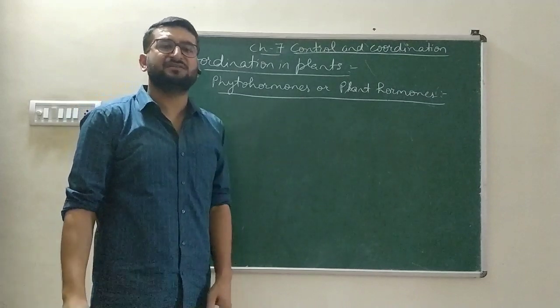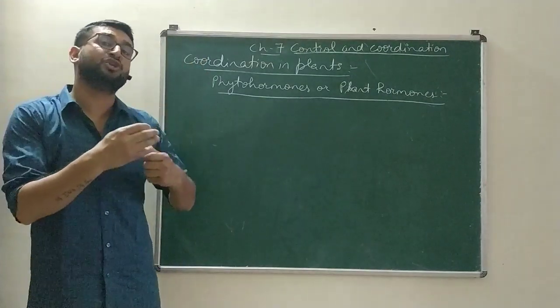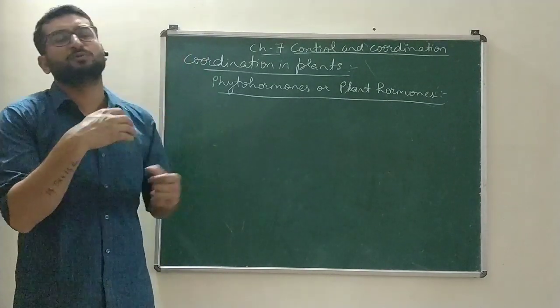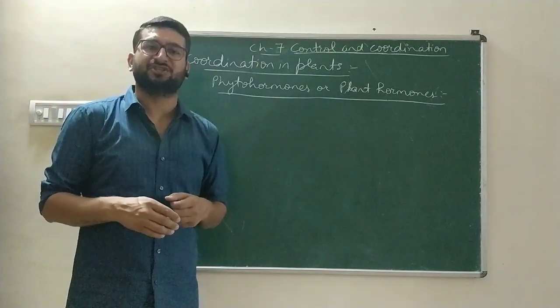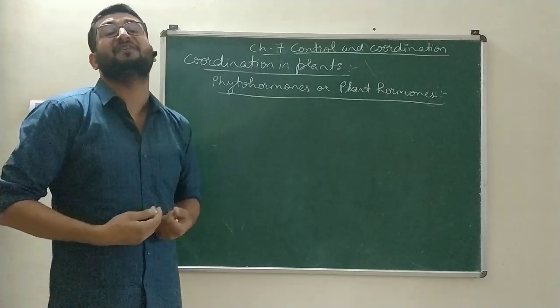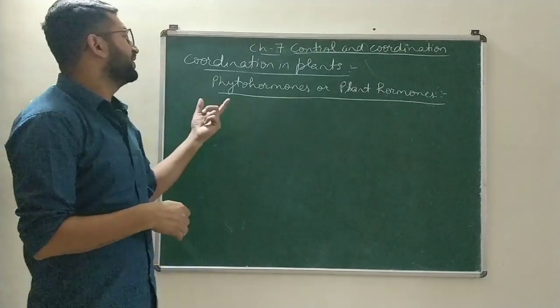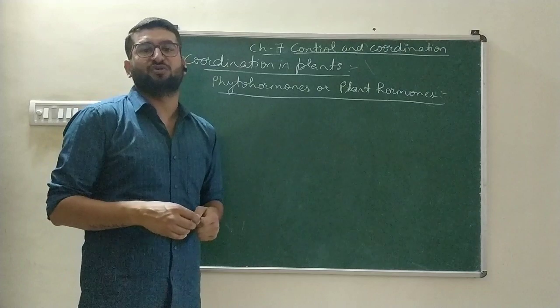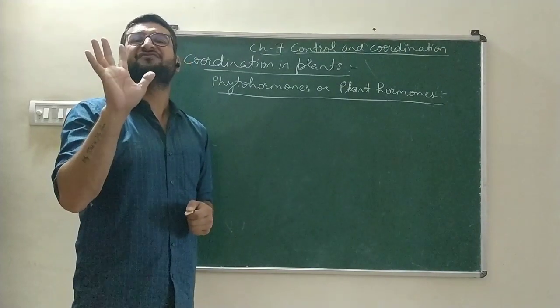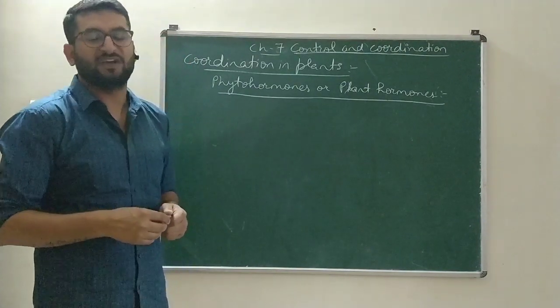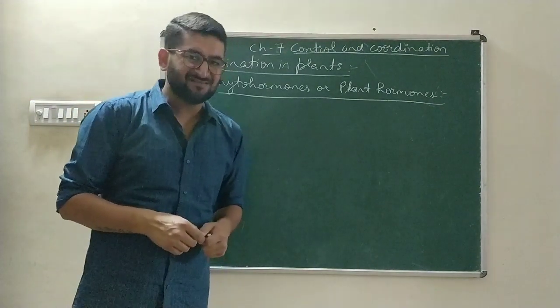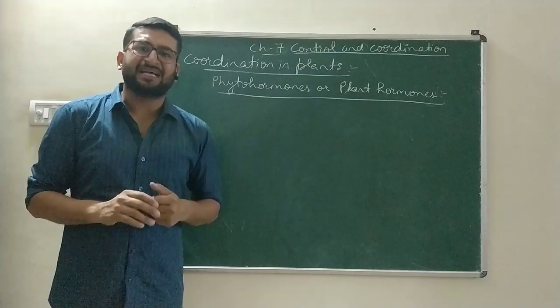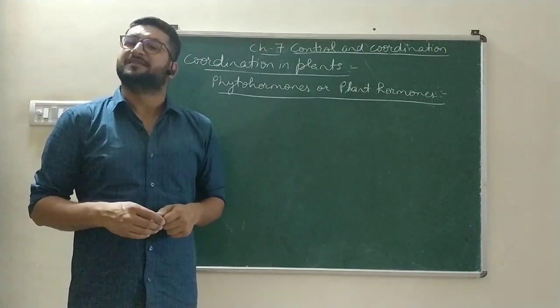Plant hormones are chemicals, other than the diffusible nutrients, produced in plant parts, which control and coordinate the various metabolic activities and movements of plants. There are in total 5 major plant hormones which we are going to study: auxin, gibberellins, cytokinins, abscisic acid (ABA), and ethylene.